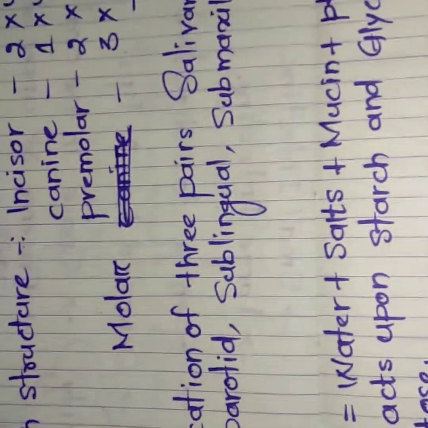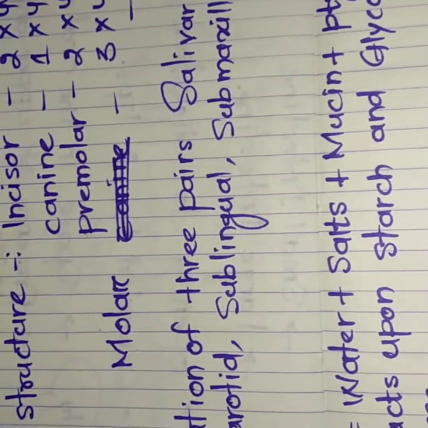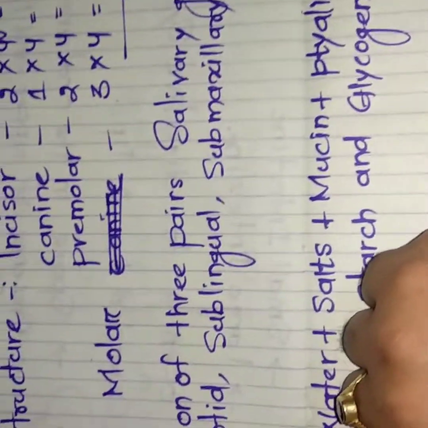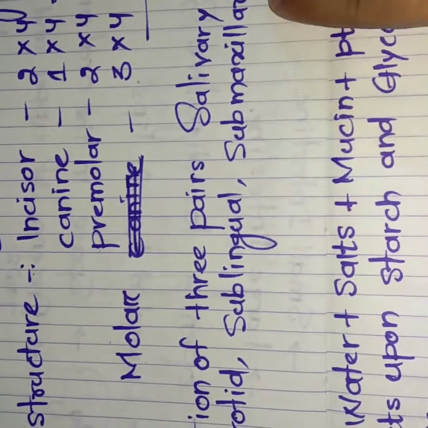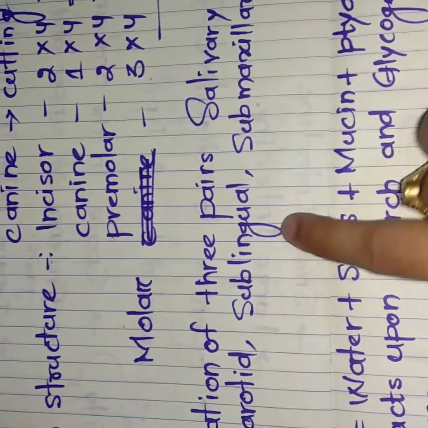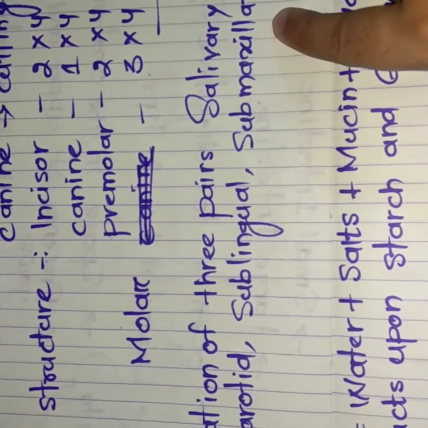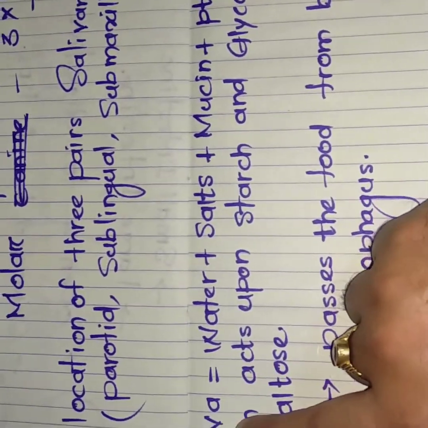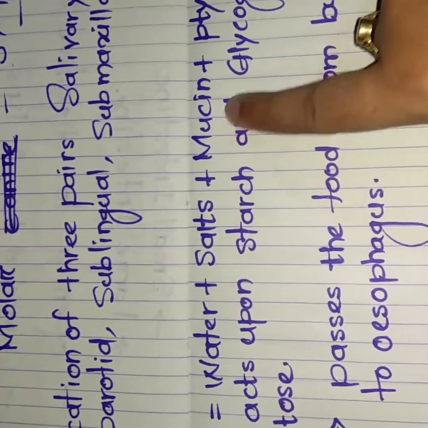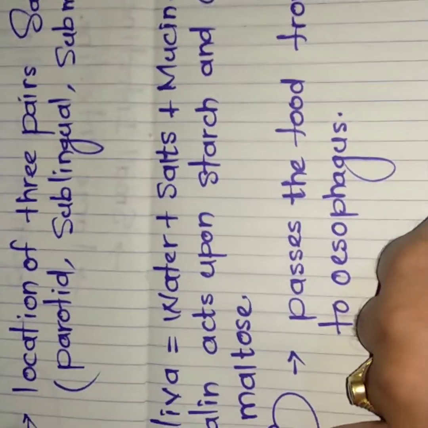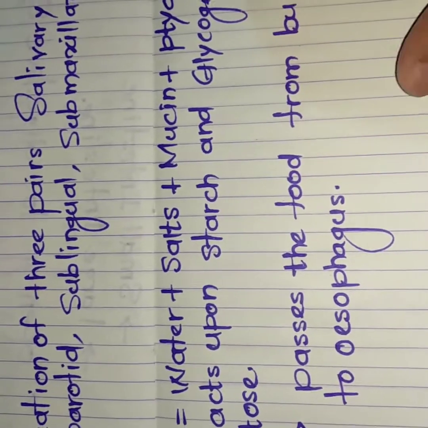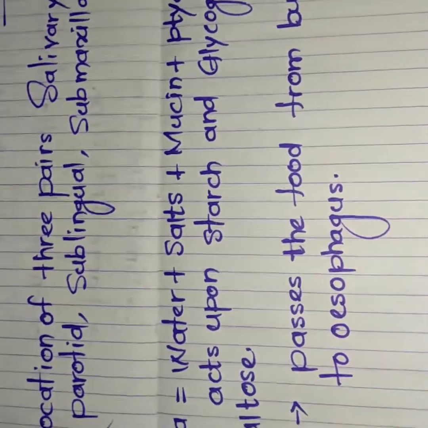So within our oral cavity, 3 pairs of salivary glands are present. They are the parotid gland, sublingual gland and submaxillary gland. 3 pairs of salivary glands are present. So the salivary glands secrete saliva that contains water, salts, mucin and ptyalin. This ptyalin enzyme acts upon starch and glycogen and changes them into maltose.